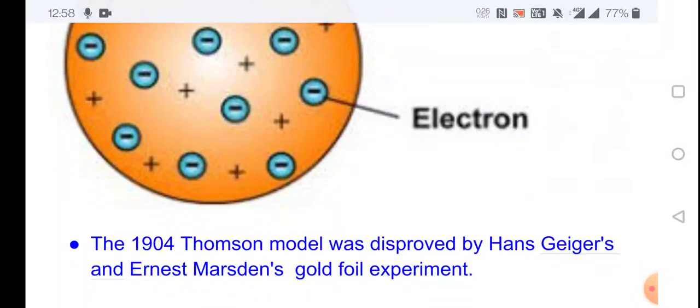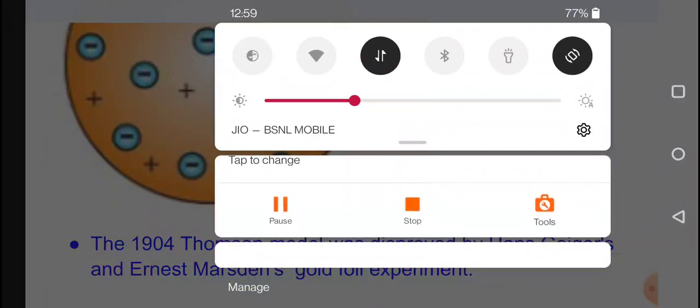In 1904, the Thomson model was disproved by Hans Geiger and Ernest Marsden's gold foil experiment. Thank you.